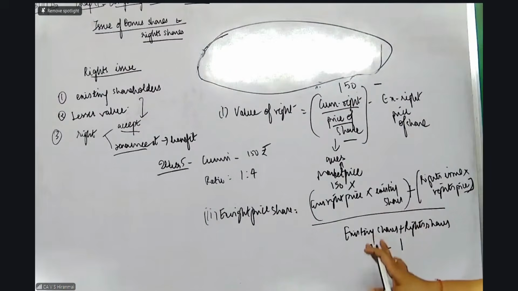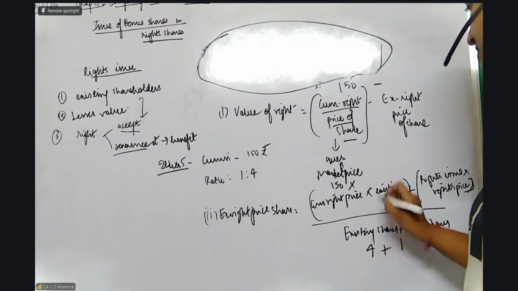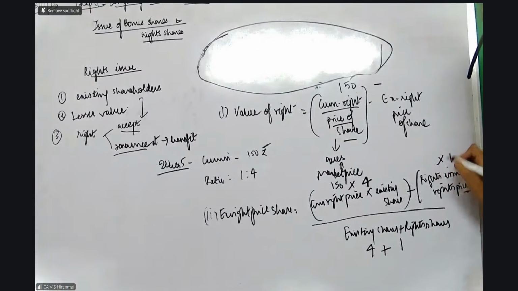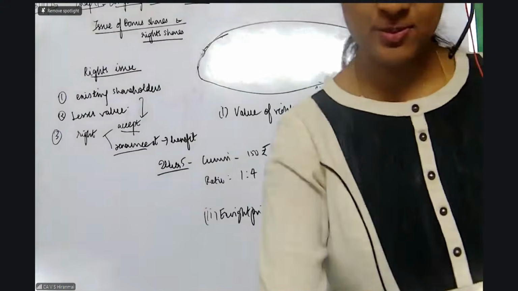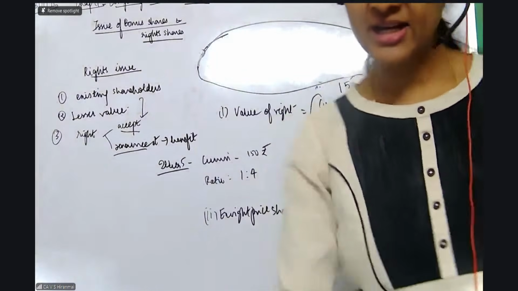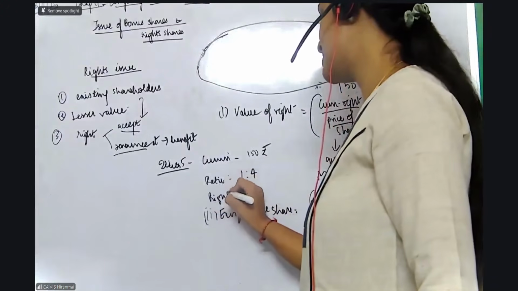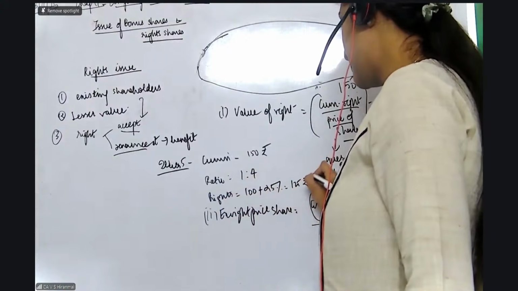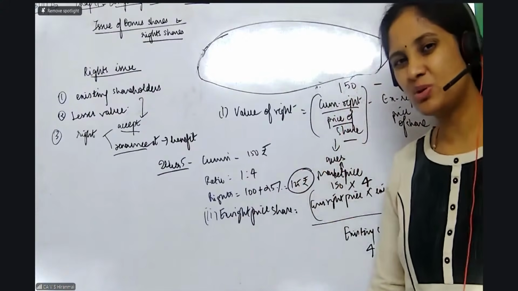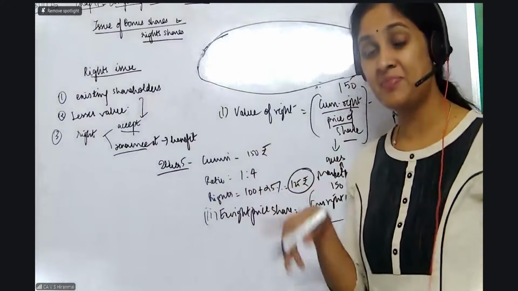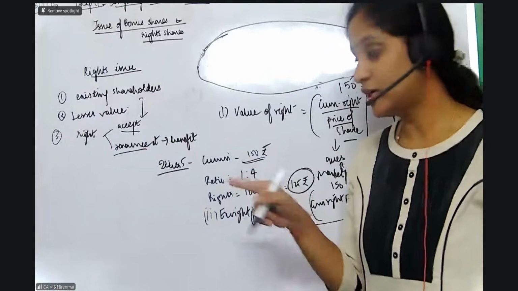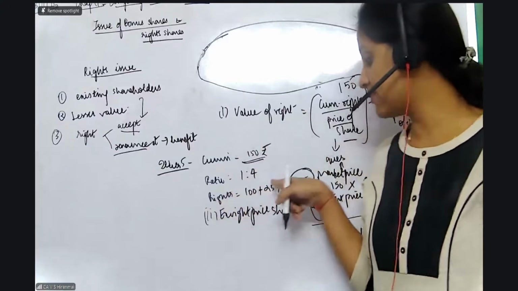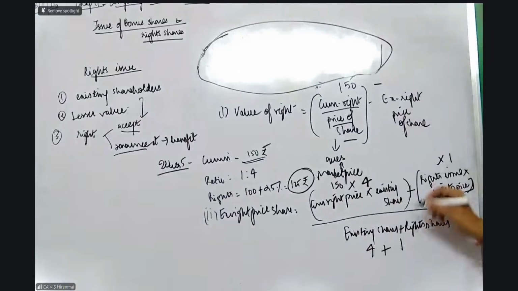So this denominator is solved. Now what you should know is, what are the existing shares? 150 into 4 shares are existing. Rights issue, there is 1 share. What is the rights price? Rights price is very, very important. All of you please see, the rights price given to you is 100 rupees face value plus premium, 125 rupees in total that I am giving. You will ask me, madam, you told me you will give it at a lesser value, so why are they adding premium? It is less than the market value. If I want to purchase this share in the market, I should pay 150. But if I'm going to get it as rights, I'm going to pay only 125. So that is the lesser value I was talking about.